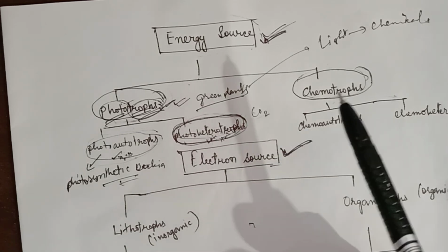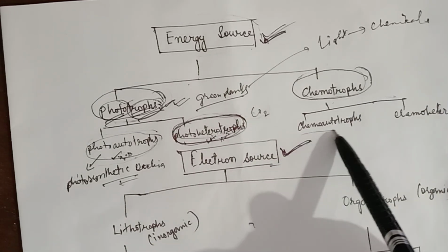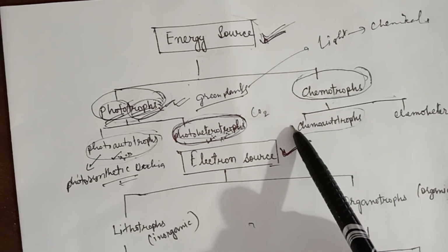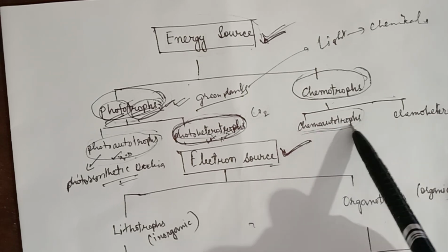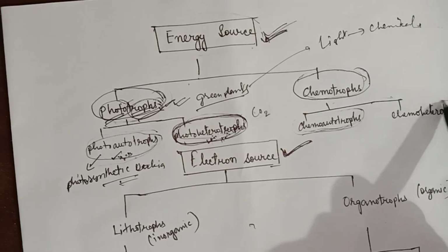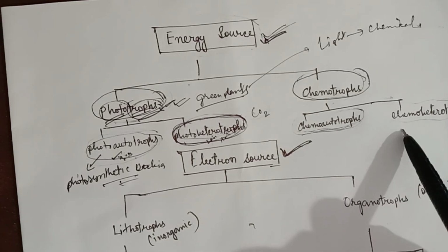chemotrophs. So chemotrophs are divided into two subgroups. They are chemoautotrophs and chemoheterotrophs.